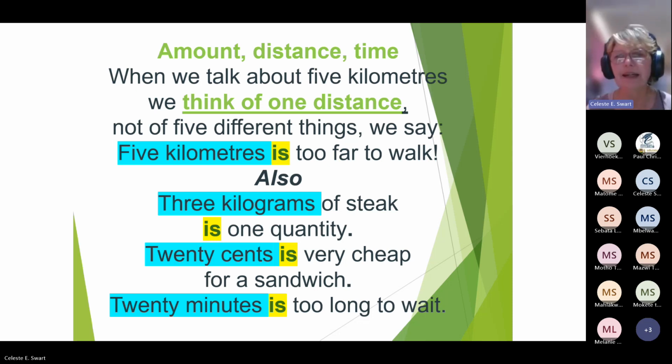We'd also say 3 kilograms of steak is one quantity. 20 cents is very cheap for a sandwich, or you might say 5 rand 20 is very cheap for a sandwich. But remember that we're talking about one concept here. 20 minutes is too long to wait.